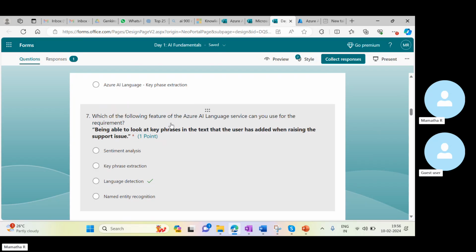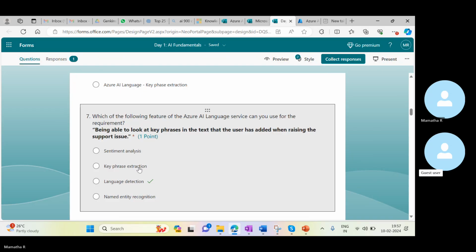Which of the following features of the Azure AI language services can you use for the requirement? So, what is the requirement we are having? Being able to look at key phrases in the text that the user has added when raising the support issue. Means whenever they are raising any support issue, we have to extract the key phrases which are present. So, what service can we select here?